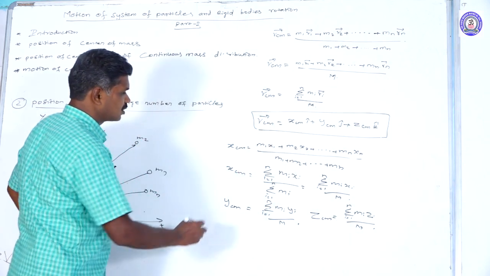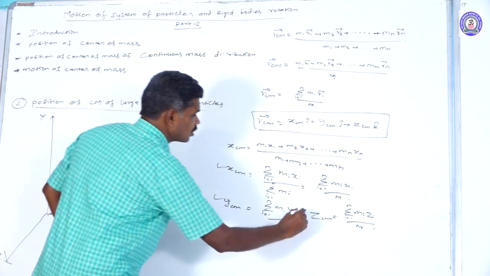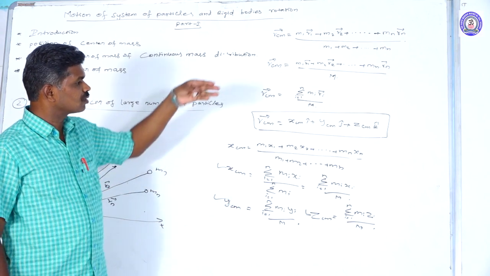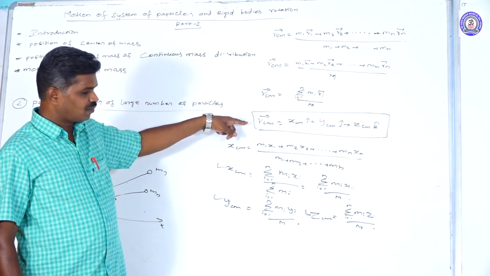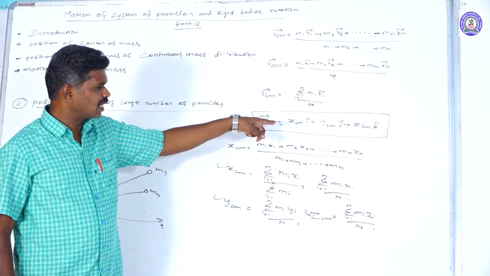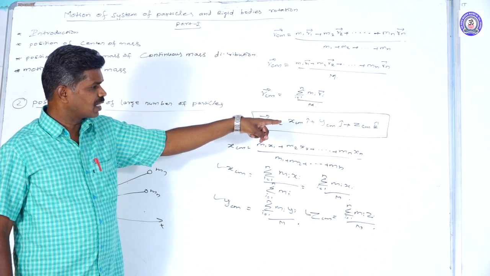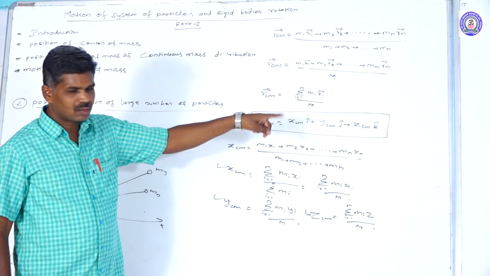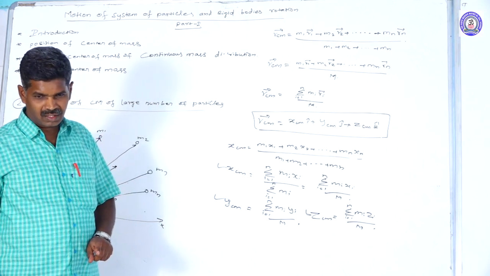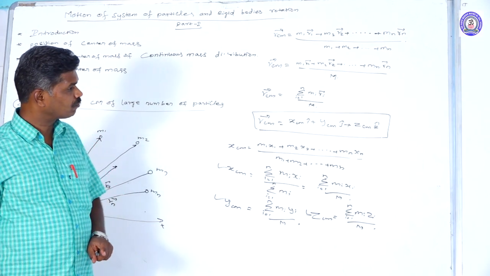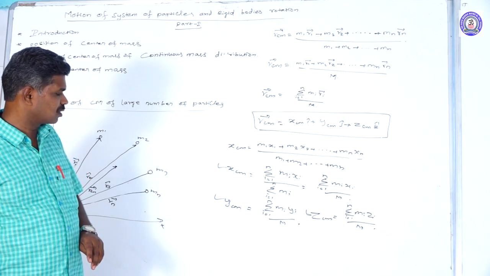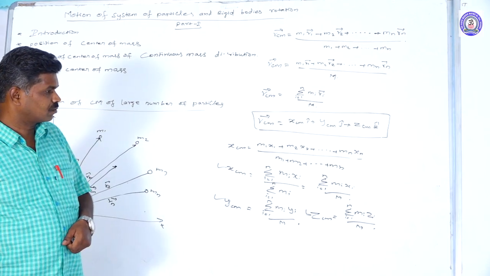If you calculate these three factors, x_cm, y_cm and z_cm, we substitute them in our primary formula: R_cm equals x_cm into i cap plus y_cm into j cap plus z_cm into k cap. In the form of that vector, we take the position vector. For a large number of particles, we can express it like that.